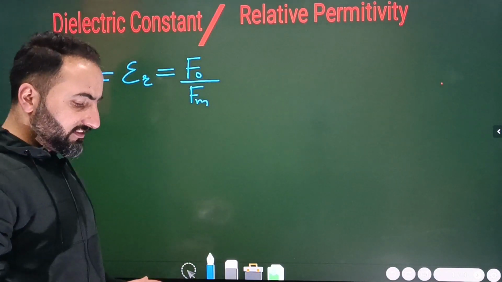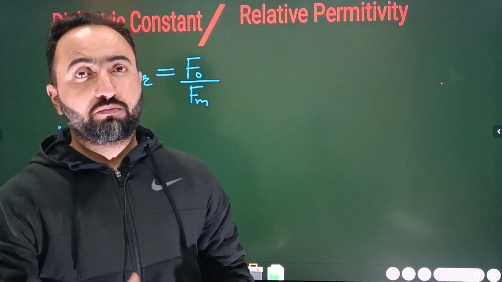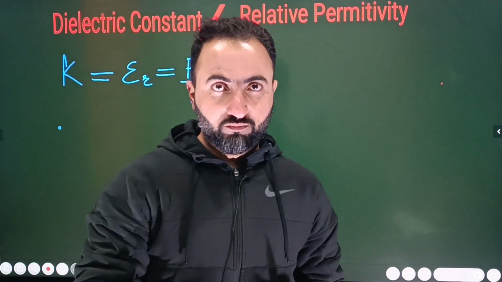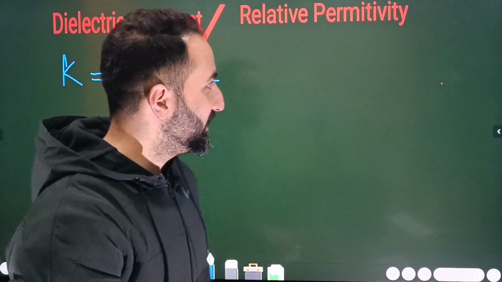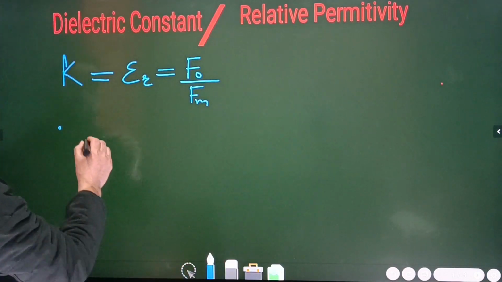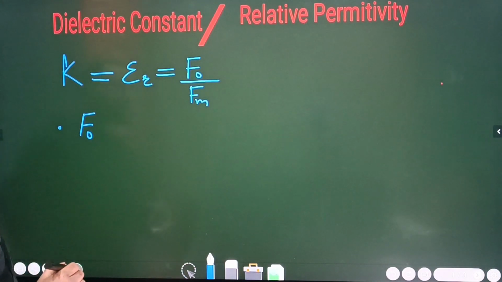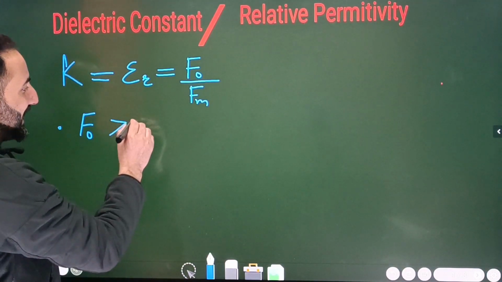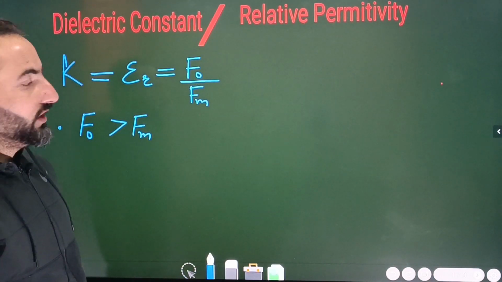Okay. Now, for example, there are 2 point charges. So the force between the 2 point charges will be maximum when they are separated by vacuum. And when they are separated by any other material medium, the force will be less than that, isn't it? So that's what I will write down here. This force F naught, what is this F naught? F naught is the force between the 2 point charges when they are separated by vacuum. It will be always greater than force Fm. ठीक है ना बेटा? Okay, so point number one.